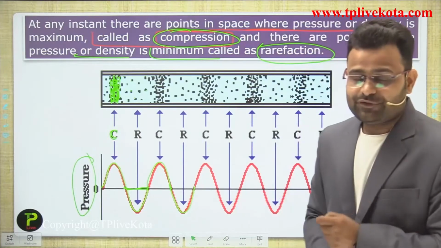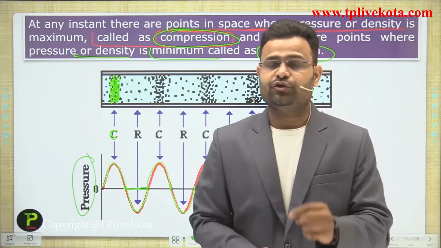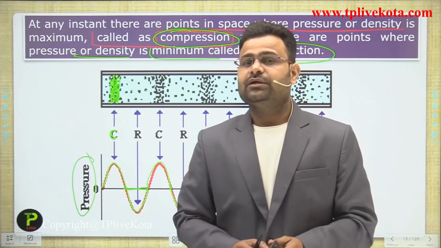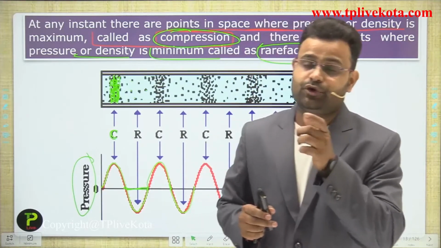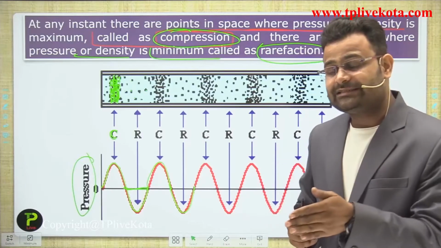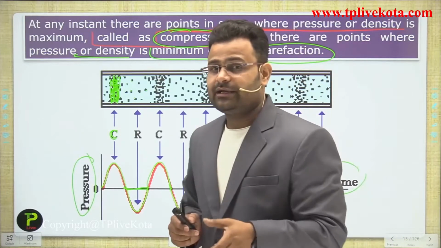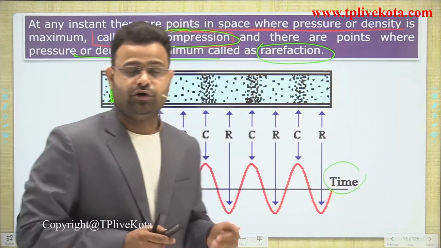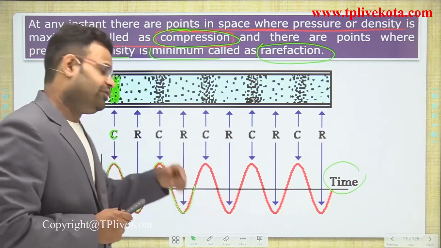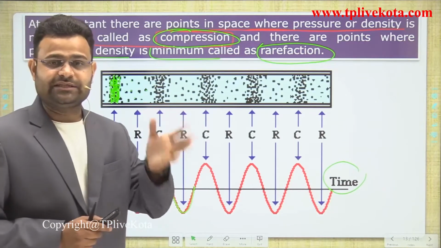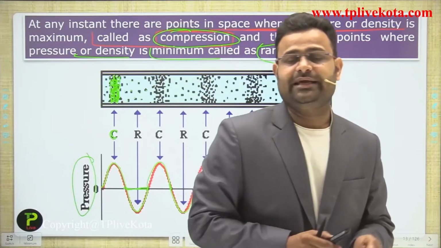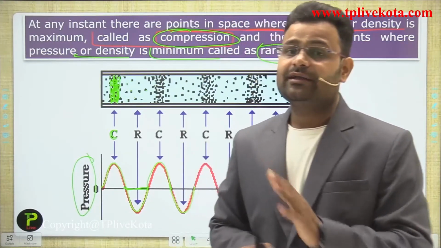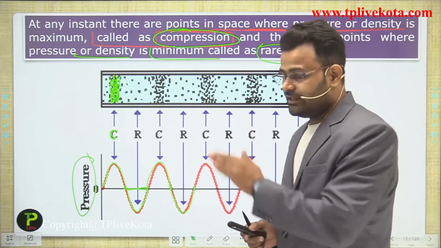So what is the phenomenon of a longitudinal wave? In longitudinal waves, guys, the particles of the medium vibrate along the direction of propagation of the wave, and the particles move in the form of compression and rarefaction. And what is compression? The high density area in air is a compression, and the low density area in air is a rarefaction, guys. Okay, understood that?